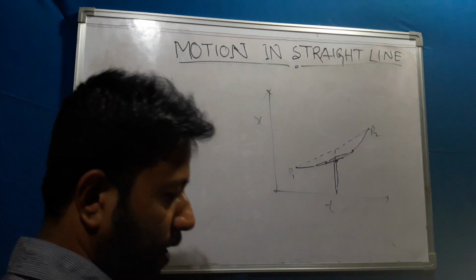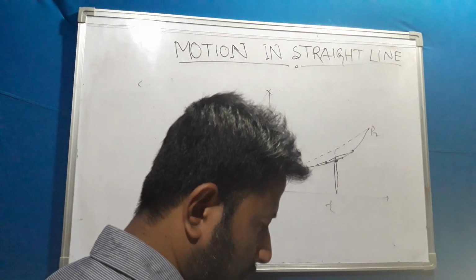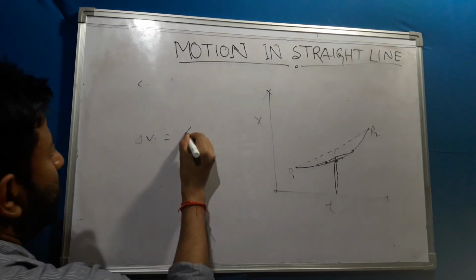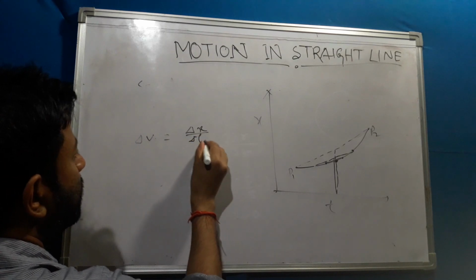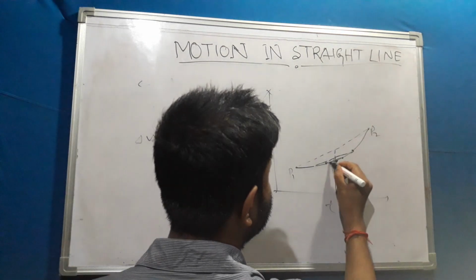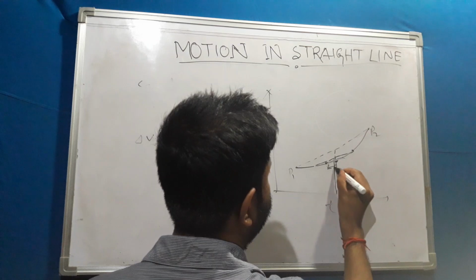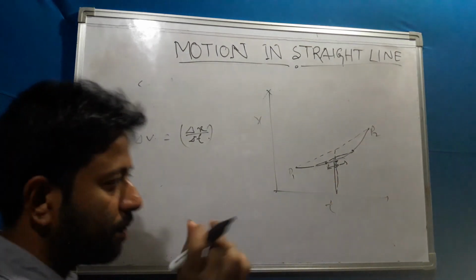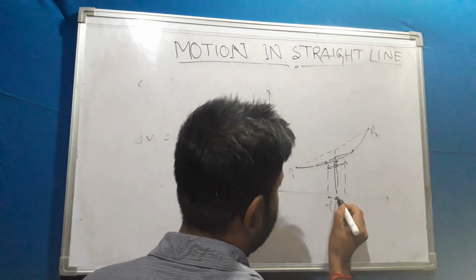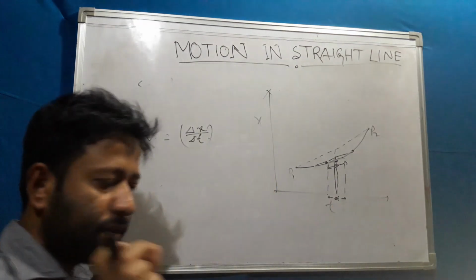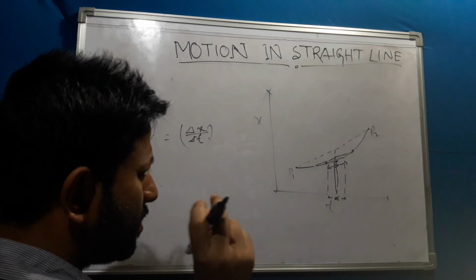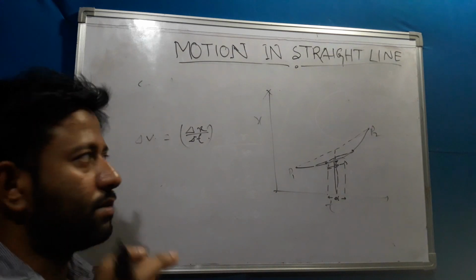How is it represented? Delta v is represented as delta x by delta t. What is delta x? Delta x means for this small interval, this is known as delta x. For a small interval of time, this is the delta t. So for a very small interval of time, whatever velocity I am getting, this is my instantaneous velocity.